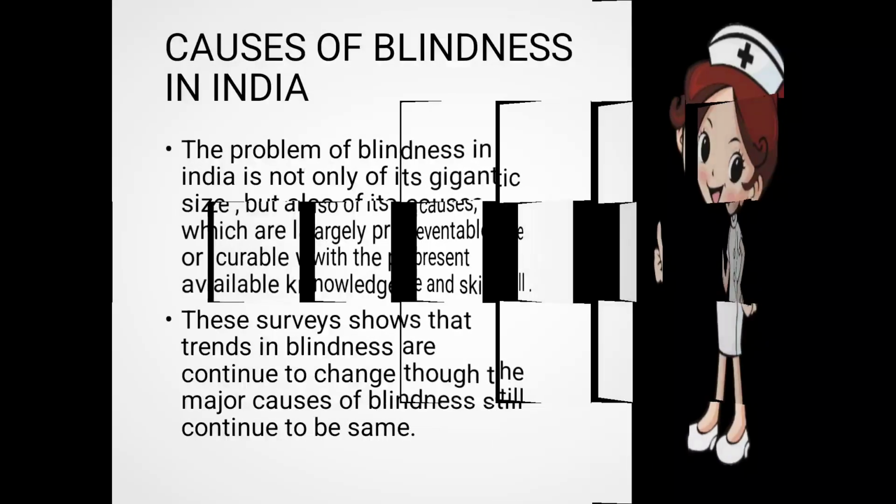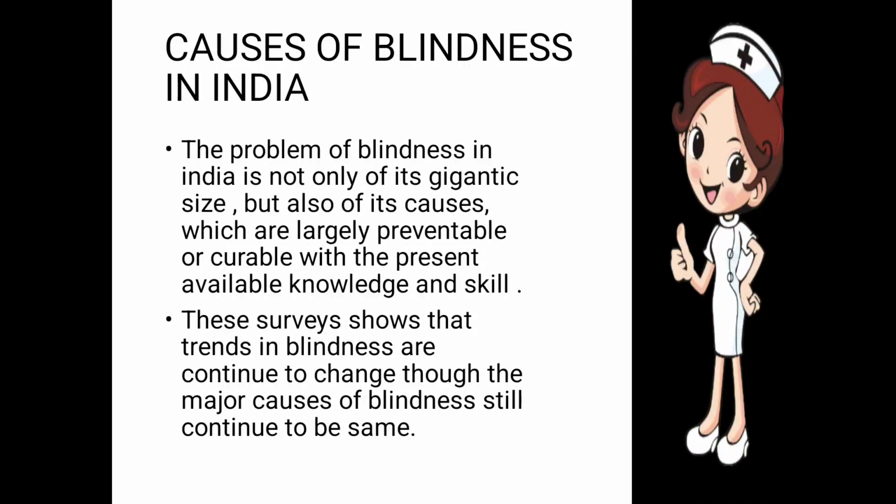Let's move to the next one, causes of blindness in India. The problem of blindness in India is not only of a gigantic size but also its causes are largely preventable or curable with the presently available knowledge and skill.